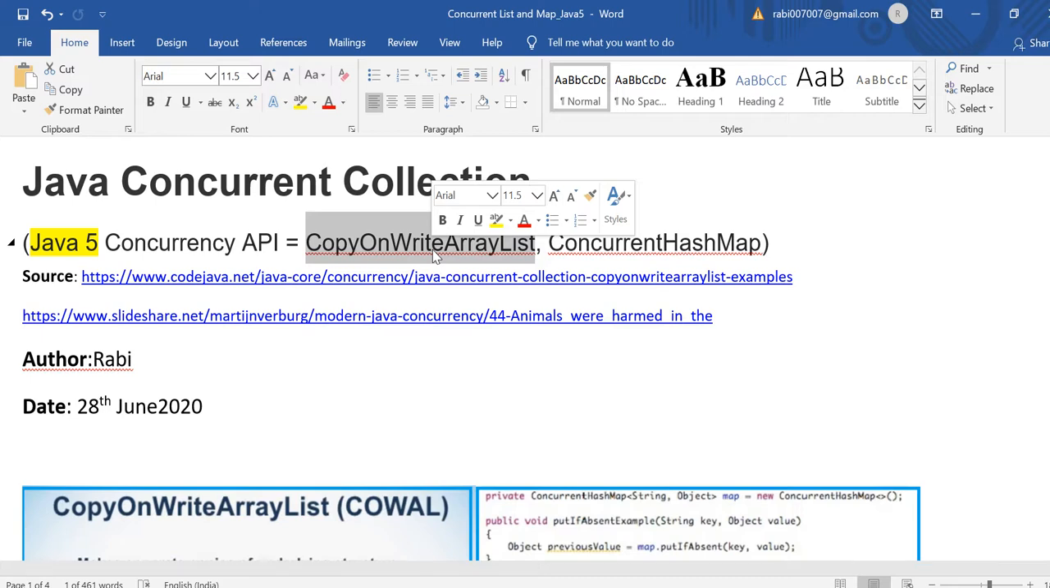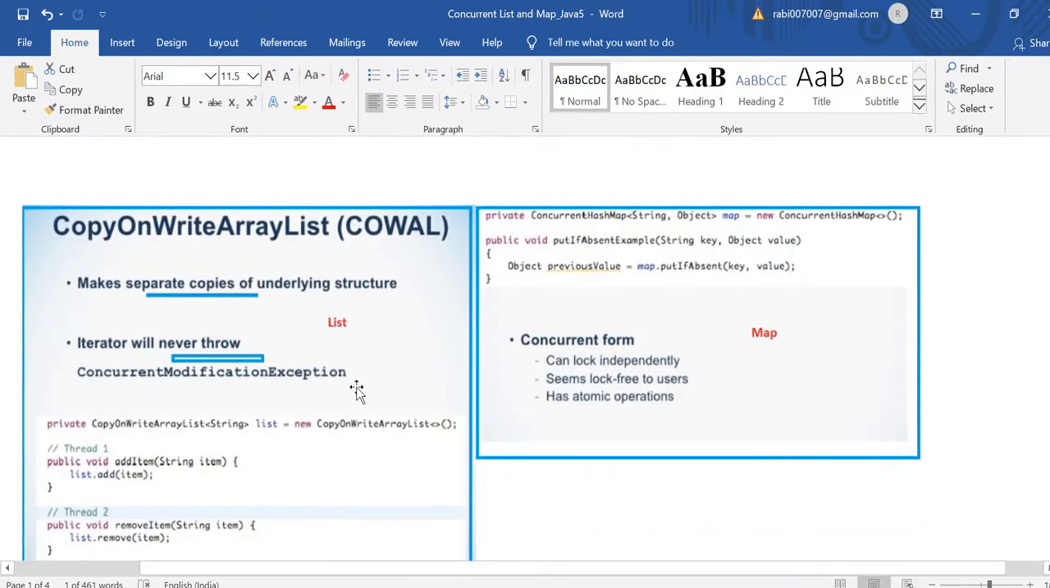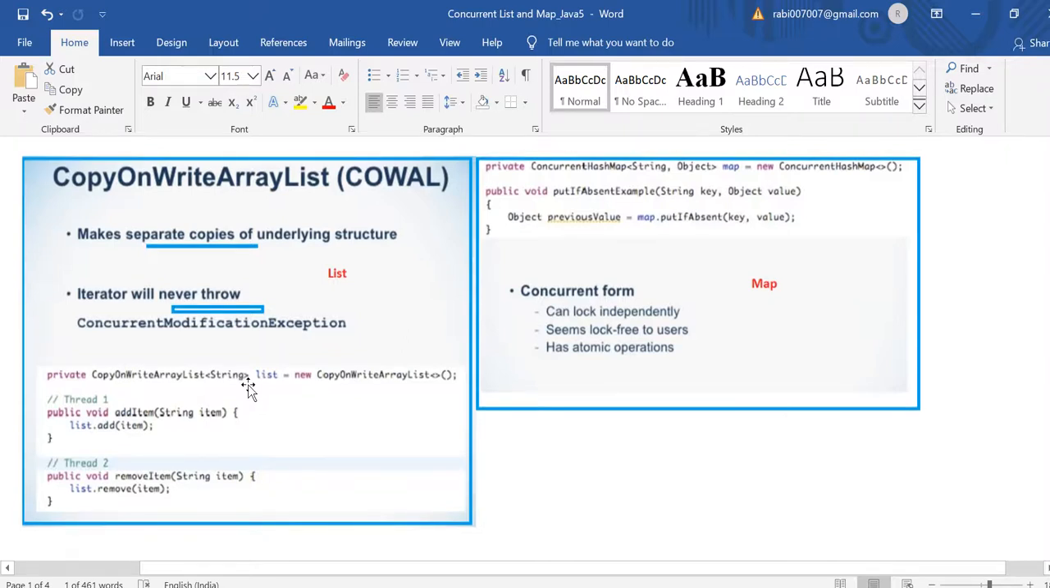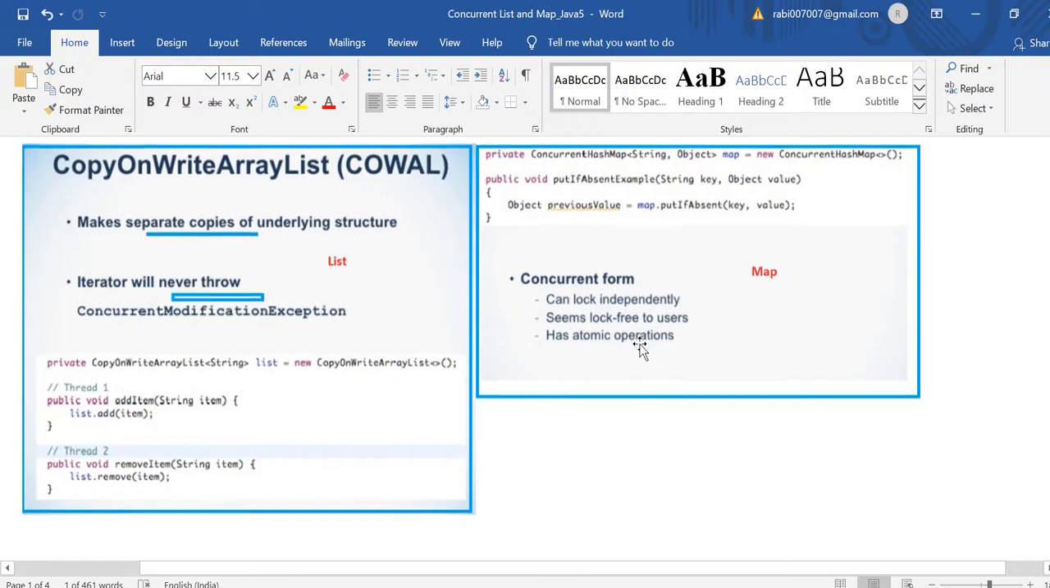it's running on the separate copy, right? Where the write operation is happening, it does not clash with the write operation. So here CopyOnWriteArrayList makes separate copies of the underlying structure, and the read operation uses the same structure, so multiple threads can read at the same time. For the write operation, only one is allowed sequentially, while for read operation multiple threads are allowed concurrently. Similarly, it's doing the same for ConcurrentHashMap.